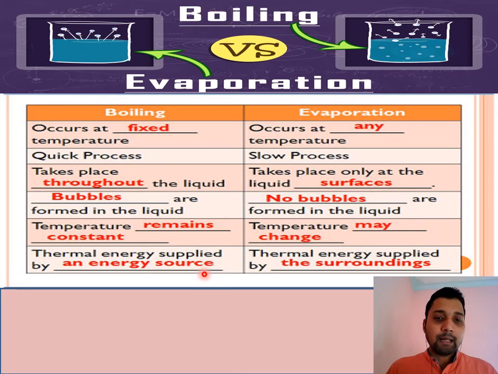In boiling, thermal energy is supplied by an energy source, meaning the amount of heat is absorbed from a source that may be fire or any other source, a heater. In evaporation, thermal energy is absorbed from the surroundings, meaning the object will absorb the heat from the surroundings and evaporate. So this is the difference between evaporation and boiling.